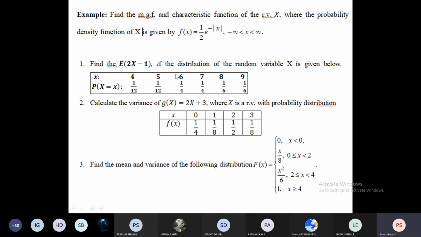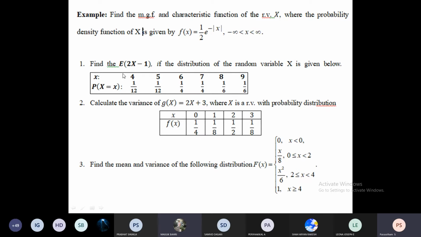Before the CAT itself, a similar kind of example was explained, and you answered a few questions on this expectation. So for the same tabulated data, how do you get the moment generating function? Expectation of e raised to tx, right? That's how we generate.